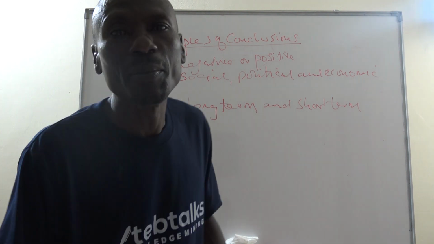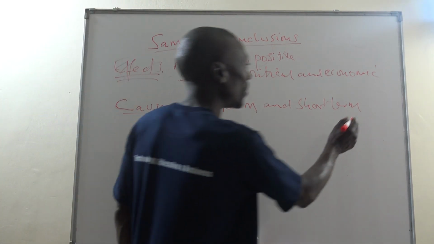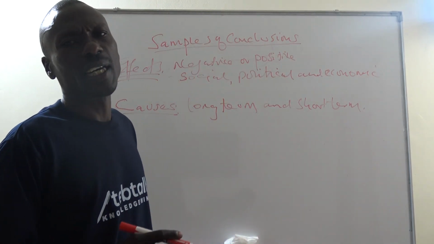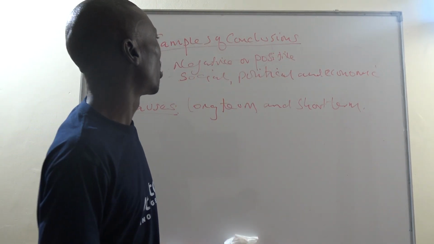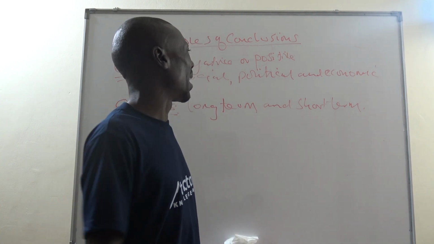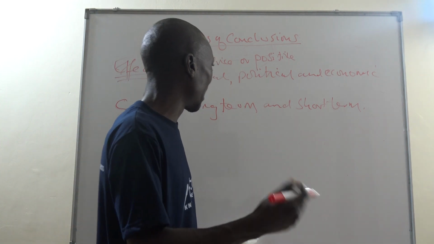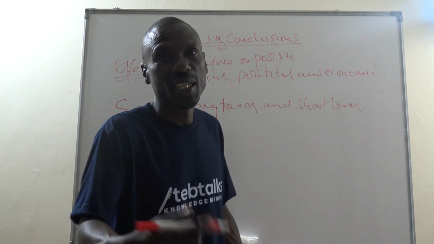Don't say "we are long term and short term causes." No, they were long term and short term. Full stop. And once again, like I told you, don't say "long term and short term as seen above," or "long term and short term in nature." So avoid that kind of ambiguity.